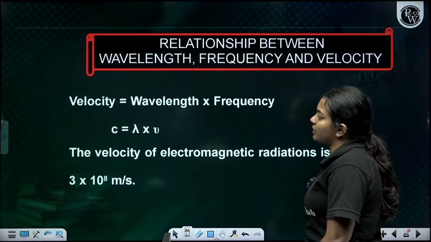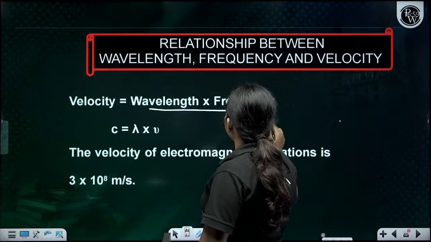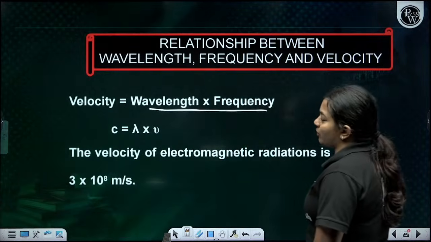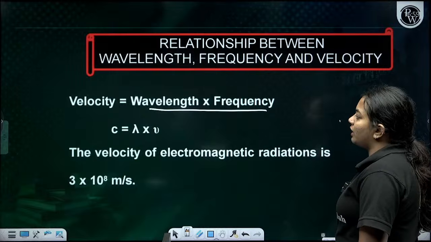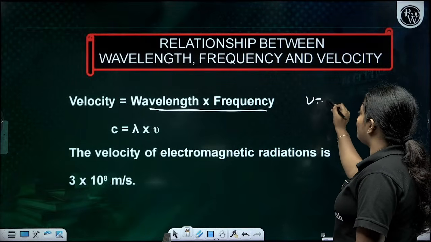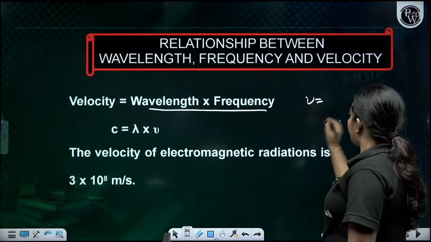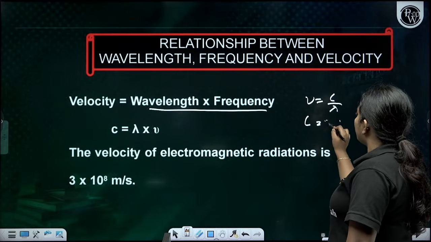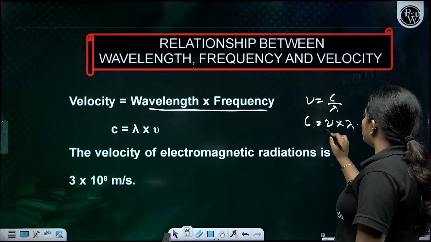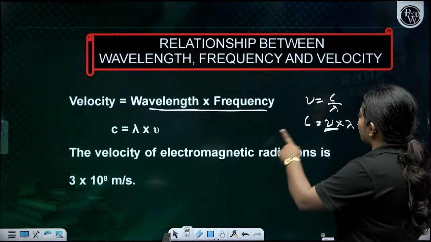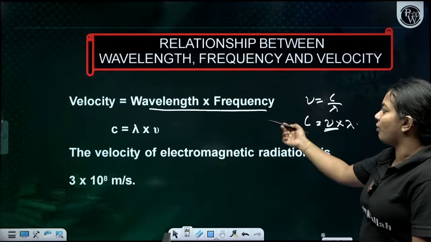Now, the relationship between wavelength, frequency and velocity. Velocity is equal to wavelength into frequency. Mu is equal to c by lambda, I told you, na? So c is equal to mu into lambda, where mu is the frequency and lambda is the wavelength.